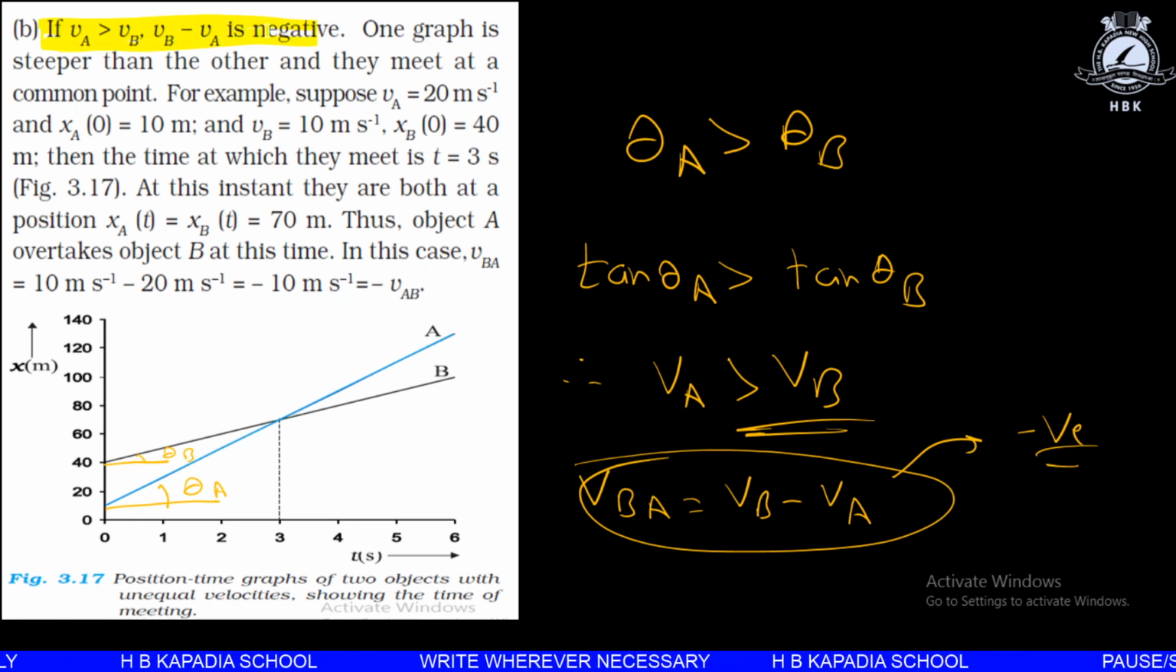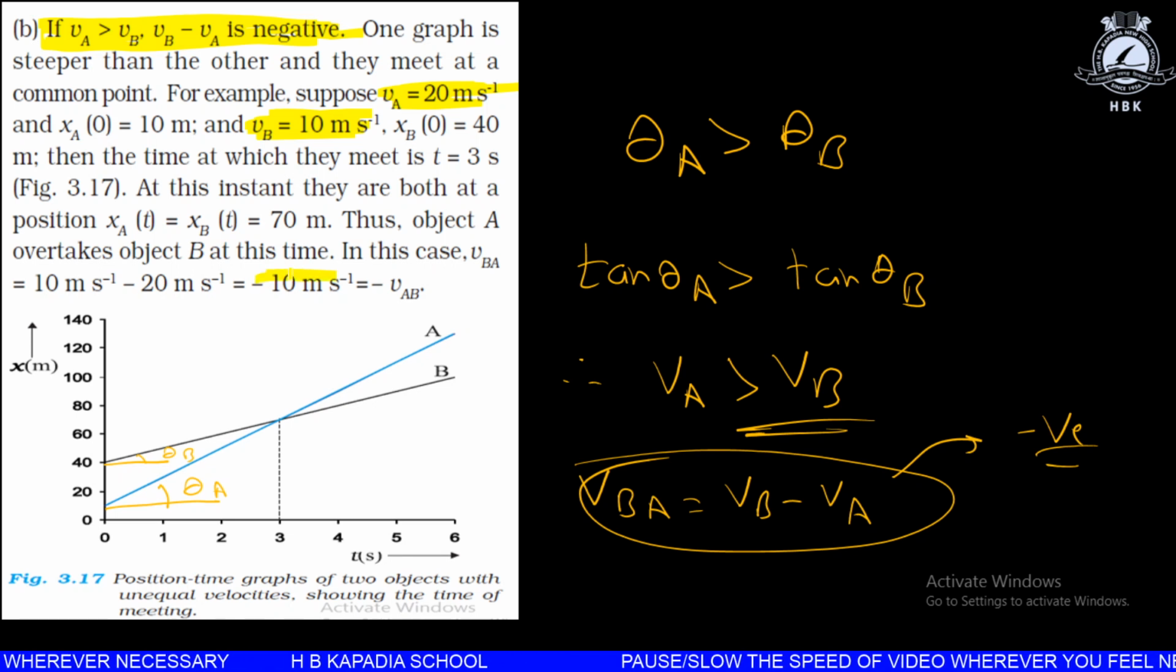The velocity of A is found to be 20 meter per second. We can find the slope of that graph and see the velocity is 20 meter per second, and similarly the velocity of B is found to be 10 meter per second. If we find the relative velocity, we get Vb minus Va, that is 10 minus 20, and we get minus 10 meter per second.